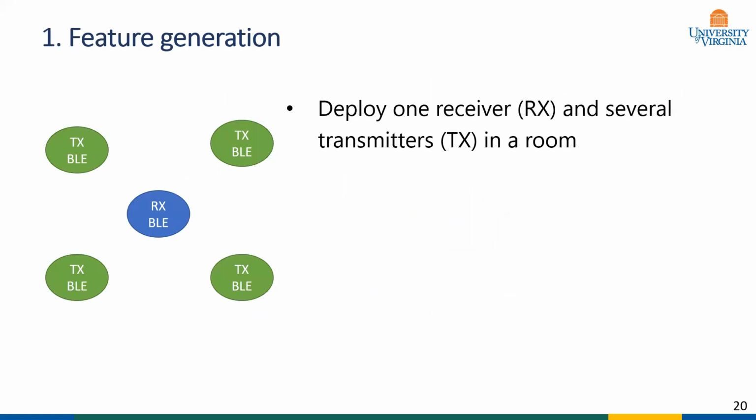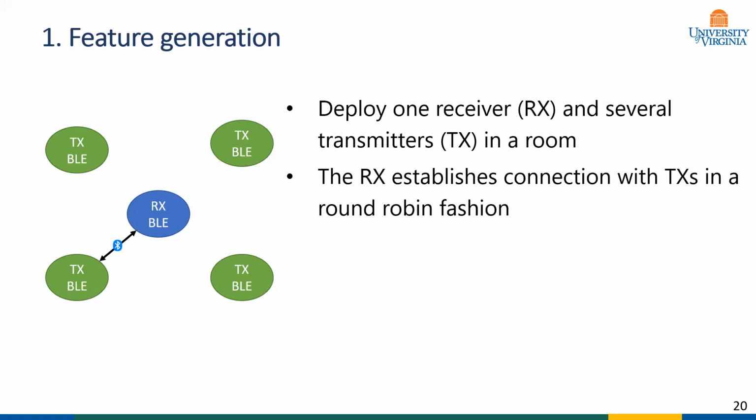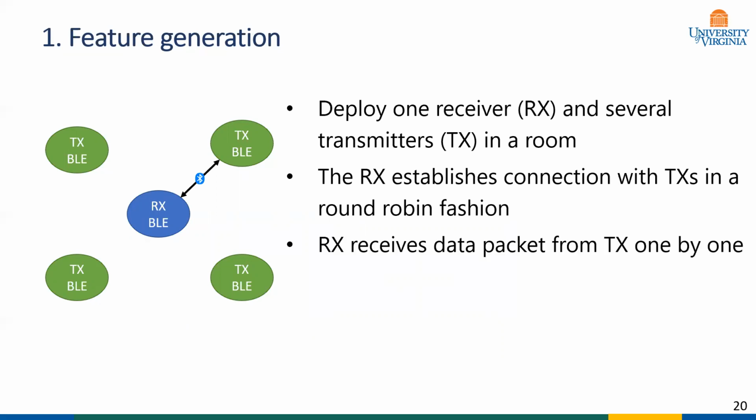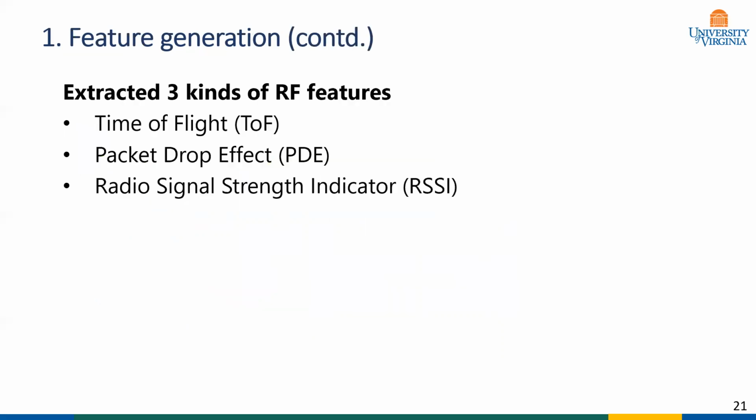To generate radio frequency features in a room, we deployed one Bluetooth-enabled receiver device and several transmitter devices. At the beginning of the process, the receiver device establishes wireless connection with each of the transmitter devices in a round-robin fashion and receives data packets from them one by one. Once a data packet is received, the receiver extracts radio frequency features from that packet. In our work, we have extracted three kinds of radio frequency features: time of flight, packet drop effect, and radio signal strength indicator, or RSSI.